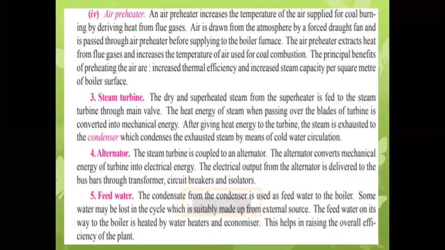So it is a very important structure inside the steam station, because it is also used to raise the efficiency of the steam power station and reduce the harmful effect of the flue gases on the environment. So the air preheater also contributes to raising the efficiency of the steam station, indirectly increases the thermal efficiency, and also increases the steam capacity per square meter of the boiler surface.